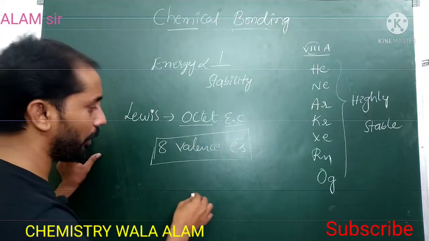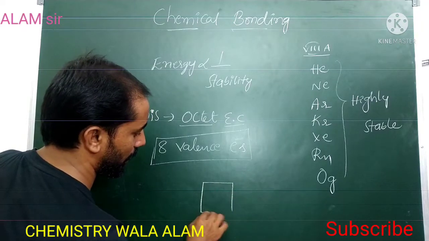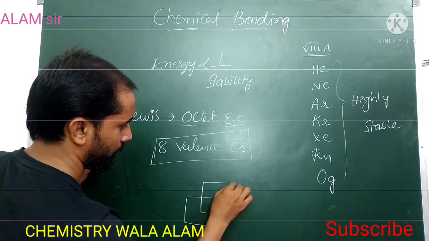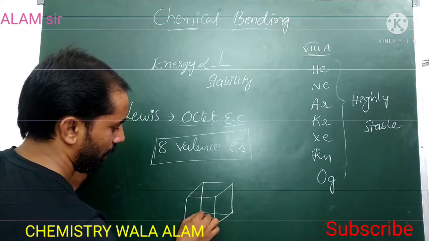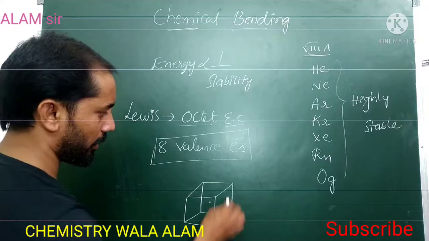According to Lewis's assumption, an atom is considered like a cube. A cube contains 8 corners.